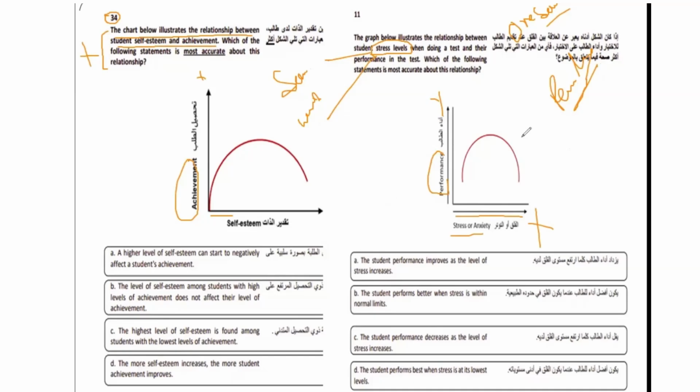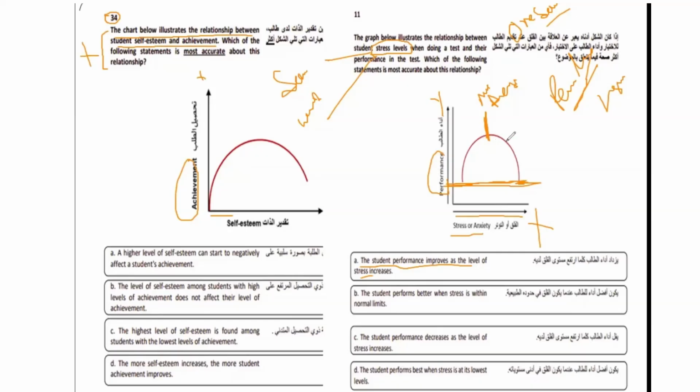But we cannot answer like this. We have to look at the options. This is the logical thing, but we have to read or interpret the graph and then match. So if you look, these points are the lower points. They are not touching the line. And this point you can consider as the highest, mid, or average. Now this option says that the student's performance improves as the level of stress increases.